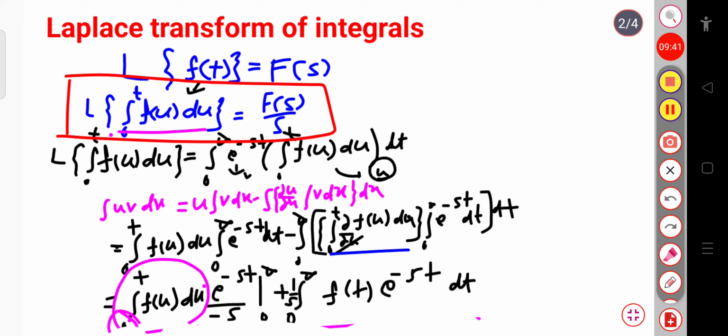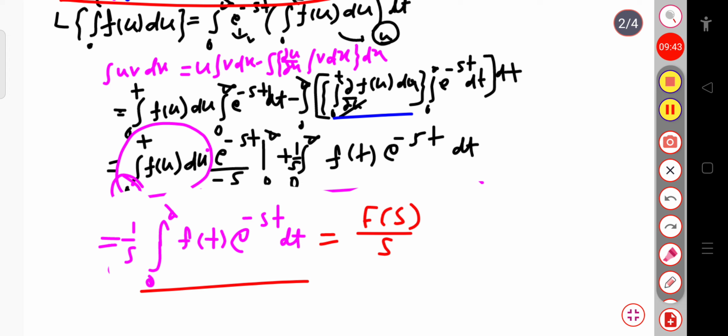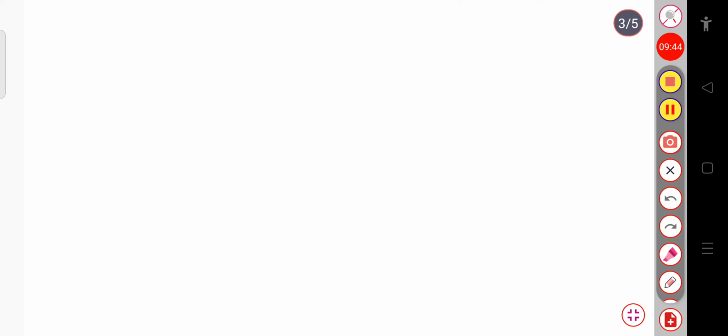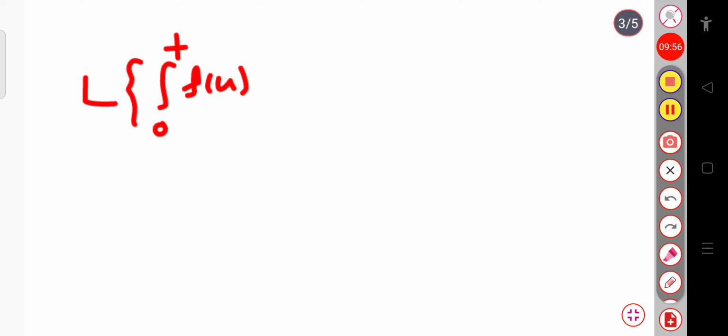So let me write. This is equal to the Laplace transform of the integration 0 to t f of u du, equal to f of s, the Laplace transform, divided by s.